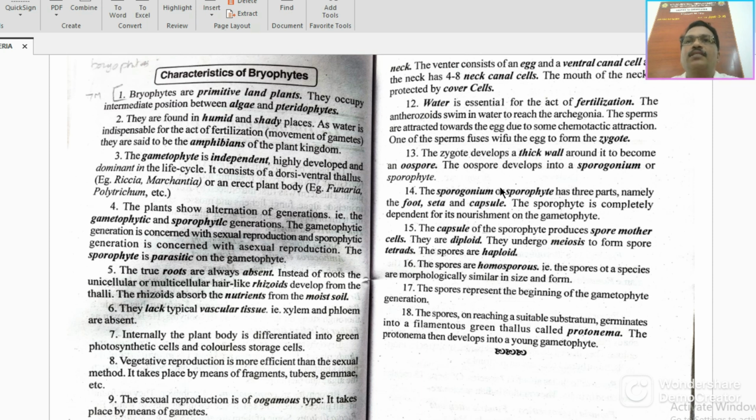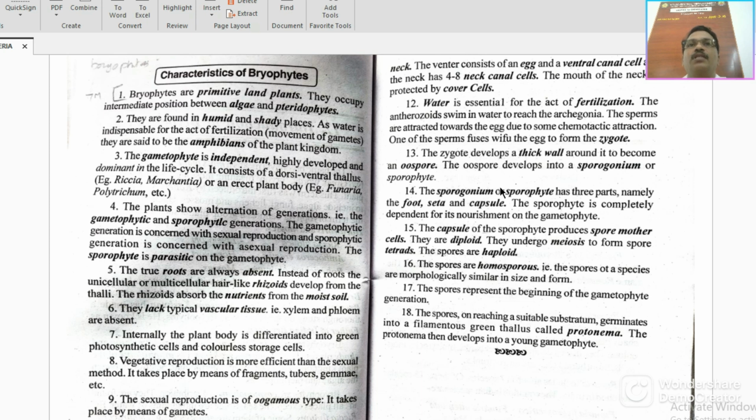The next point is that they lack typical vascular tissue. Though it is a land plant, it is not a well developed land plant because it doesn't have a vascular system, that is xylem and phloem.